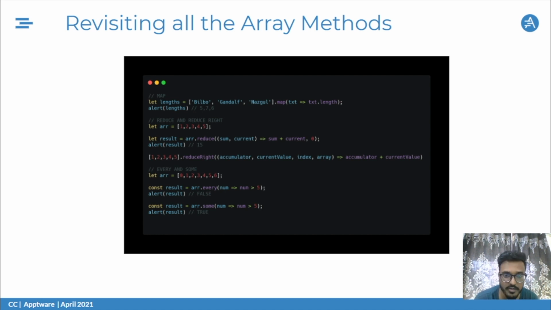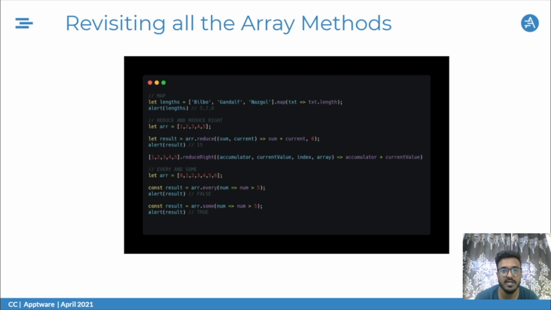One other point here: if no initial value has been passed, like you see in reduce, in that case the first value taken from the array goes to the accumulator, and the current value starts from the next position. So in the reduceRight function, the accumulator will be 5 at the start, and the current value would start from 4. The same functionality applies to reduce as well. If I did not pass 0 there, the starting value of the sum would have been 1, and current would be from 2. That is how the loop would have gone.